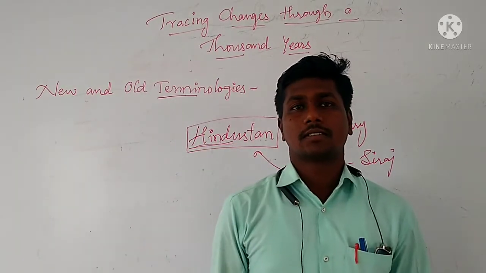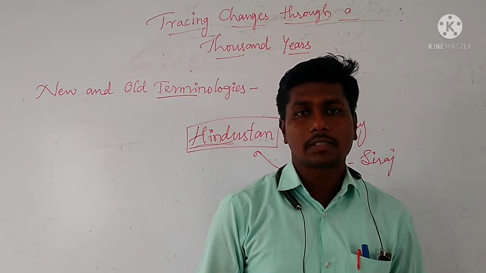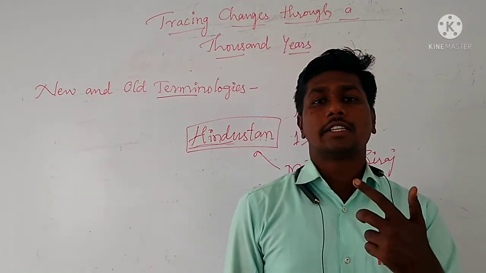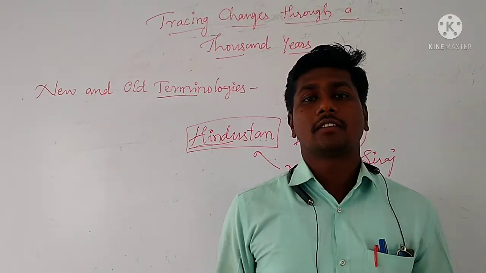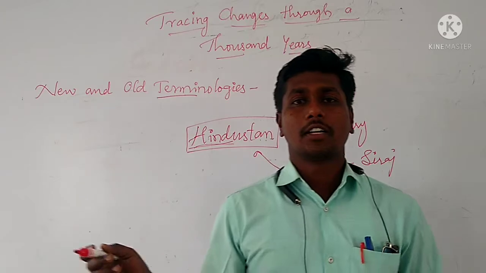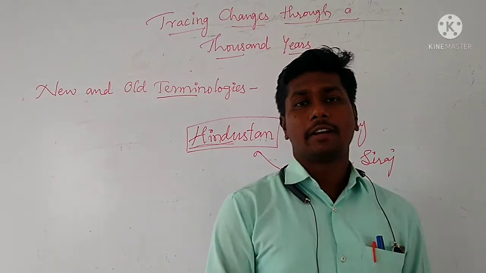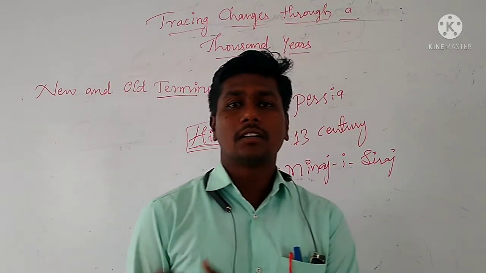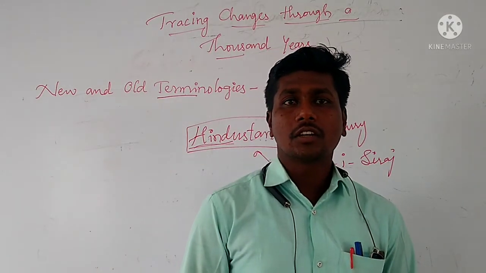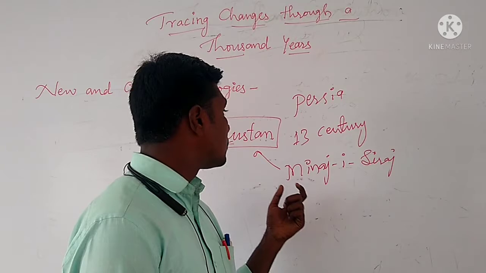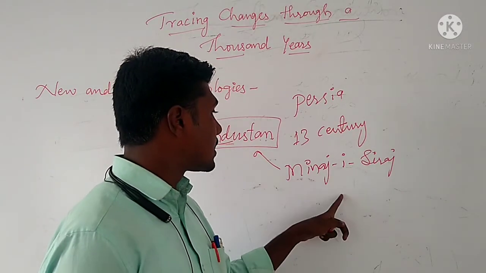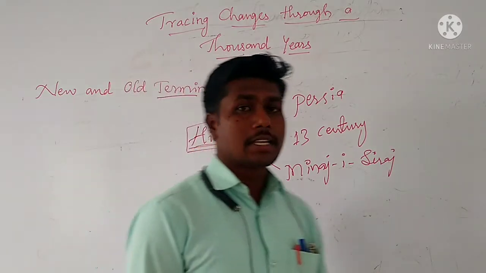Then which were those places? Punjab, Haryana, as well as the land between the river Ganga and the river Yamuna. This region was termed Hindustan by a Persian chronicler of the 13th century.